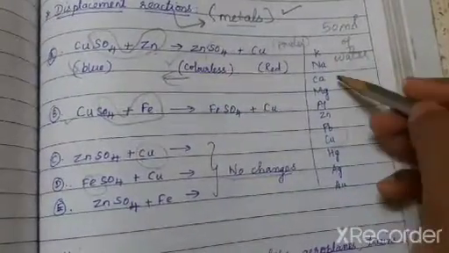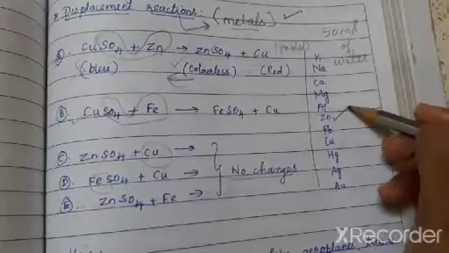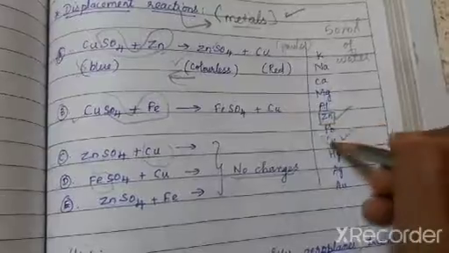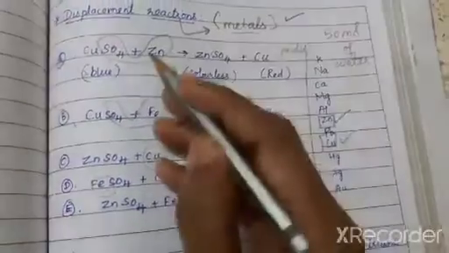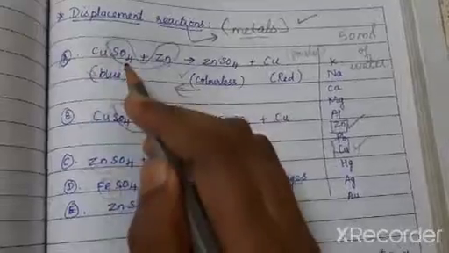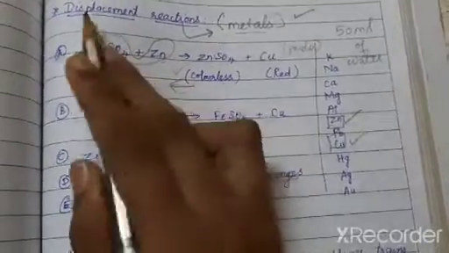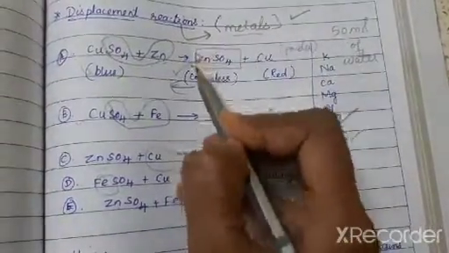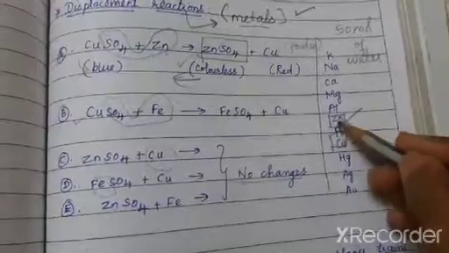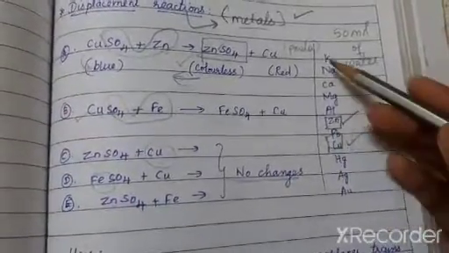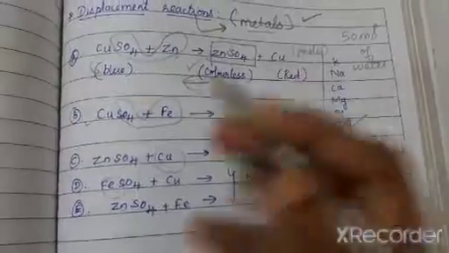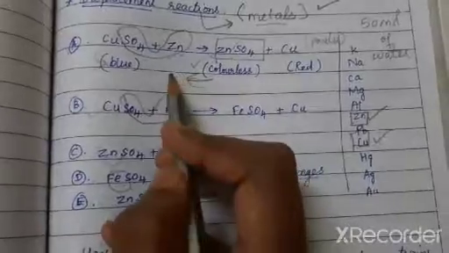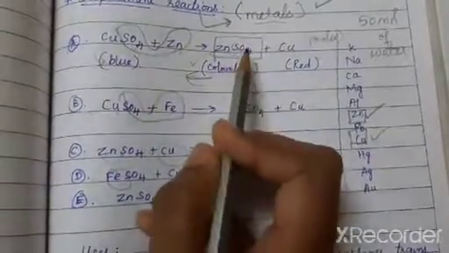Now look at the reactivity series. The zinc comes before the copper. So which is the more reactive one? Zinc is the more reactive one compared to the copper. So the zinc displaces copper from this copper sulfate as a compound, and it separates the copper separately and forms a zinc sulfate. I repeat it again. Since the zinc is more reactive in your reactivity series compared to copper, it has the ability to separate copper and sulfate into two different components and then to pair up as zinc sulfate.